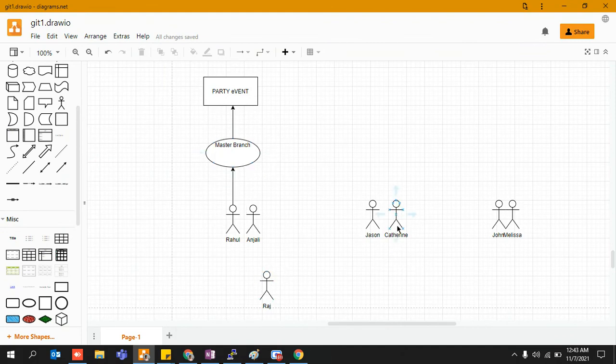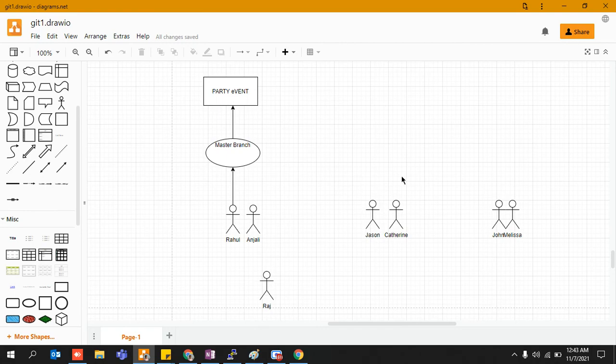Let's say although Catherine is available and Melissa file is also available, right? But let's say if John goes ahead and adds these two files and commits them, then they both would be committed with John. It might happen into your normal life. One who goes first and approaches first, the thing gets attached to that particular person. It happens sometimes, right? So the same phenomena goes over here as well.